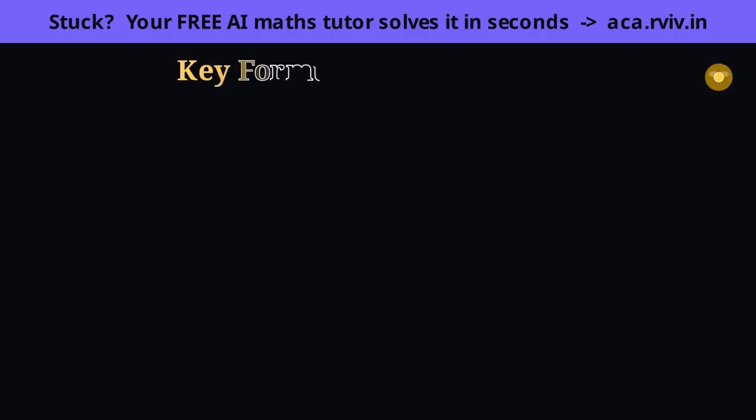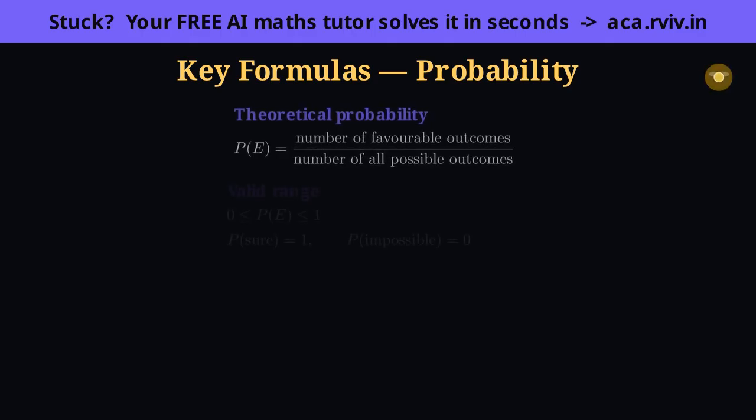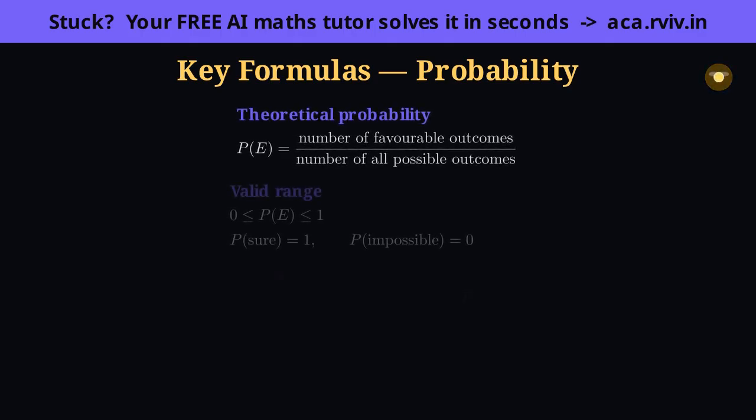Here is the whole chapter on one card, and let's recall why each line is true, not just what it says. Probability is favorable outcomes over all possible outcomes, but only when every outcome is equally likely, because that's what makes dividing fair. Every probability sits between 0 and 1, since favorable can't be fewer than none or more than all. A sure event hits 1, an impossible event hits 0. The complement rule, not E, is 1 minus the chance of E, comes straight from the fact that an event and its opposite cover everything and so add to 1.